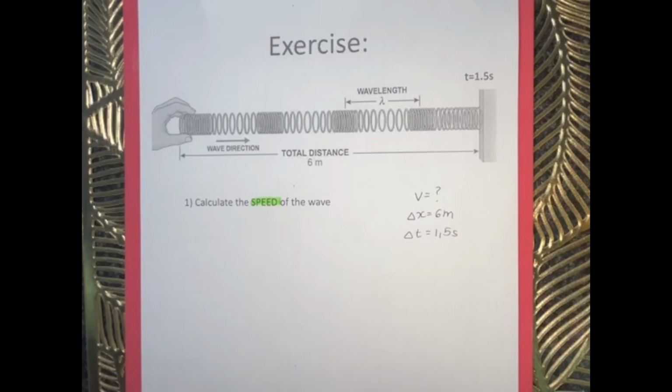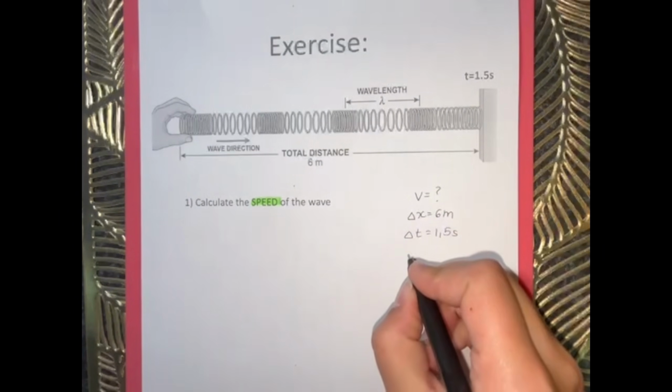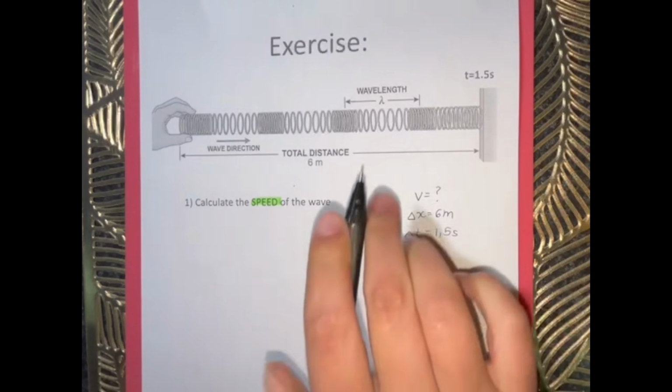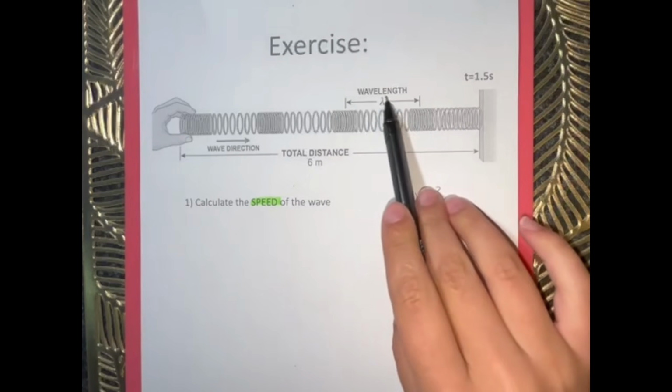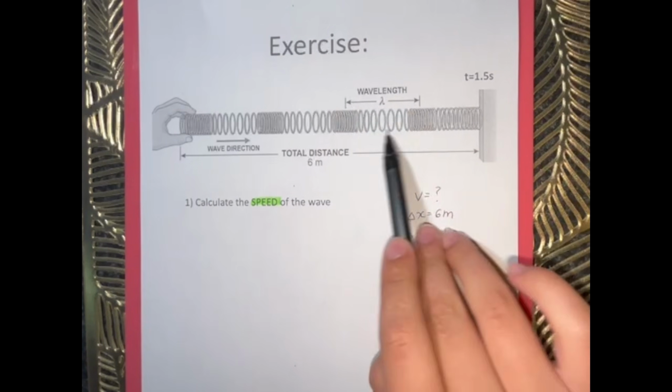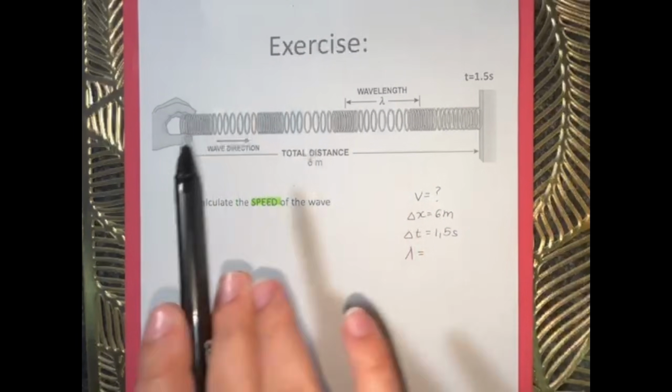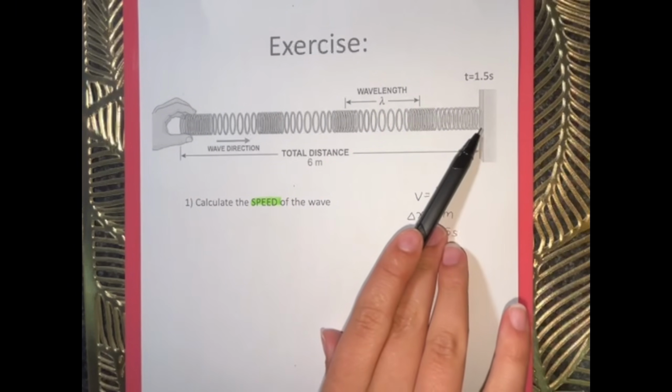What else did they give me? They've given me wavelength, but they did not give the value. But can I calculate the value? Yes, I can, because I know that wavelength is simply the length of one wave, meaning the middle of a compression to the middle of the next compression. But I know that they've given me the total distance.